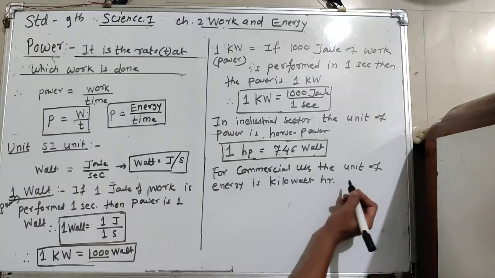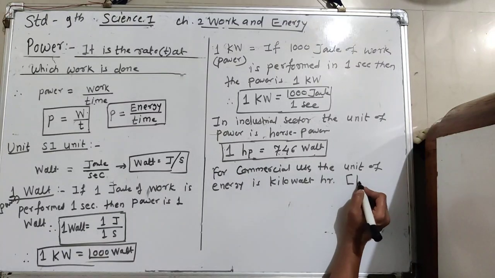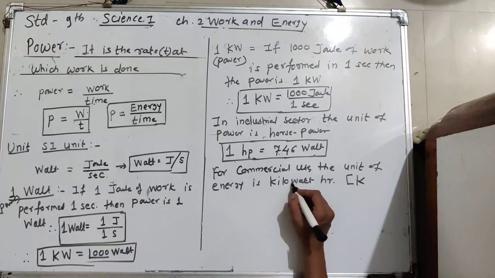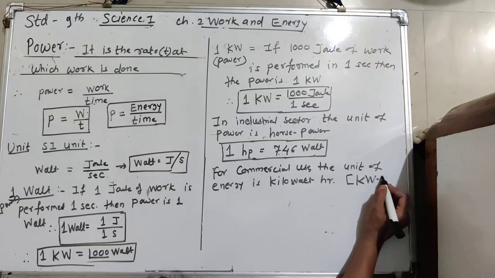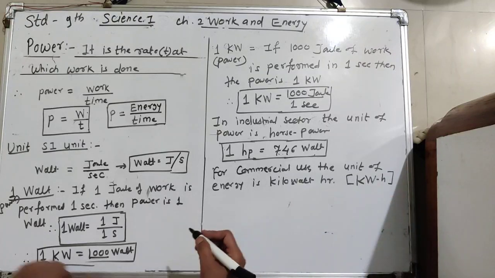In short, it is written as K, then watt W, and hour as H.